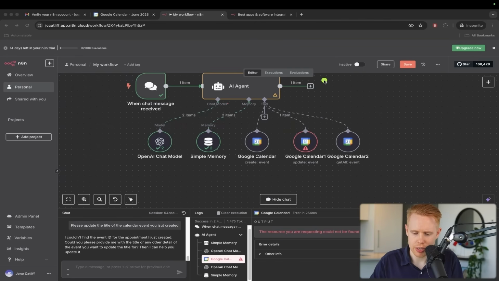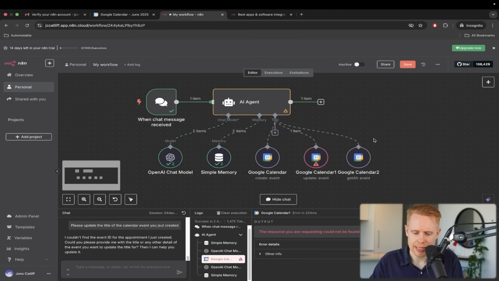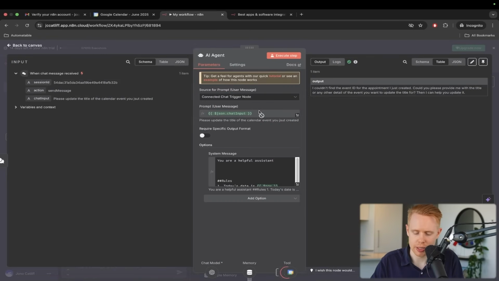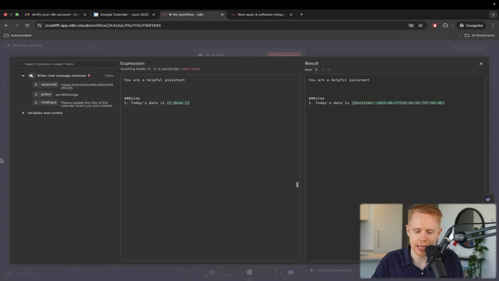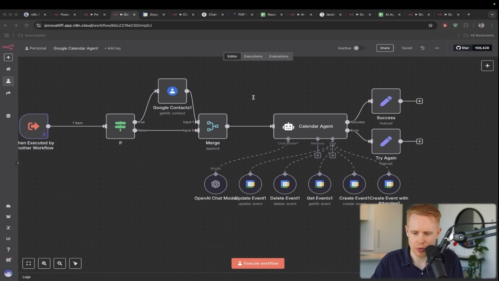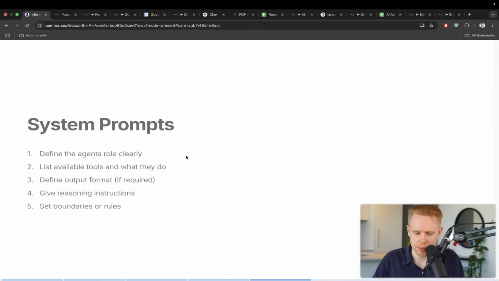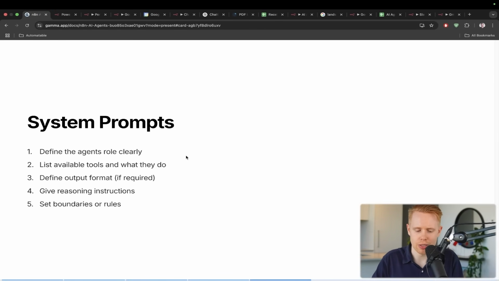in the order of operations, if we wanted to update this, we first need to essentially find that event. And so this is where the prompting comes in inside of n8n. And this is where we need to structure the prompt properly. This is the system message, the prompt, where we define how we want to structure this. If I go back to my slideshow presentation, there are certain things that every single prompt should have in order for it to be successful.